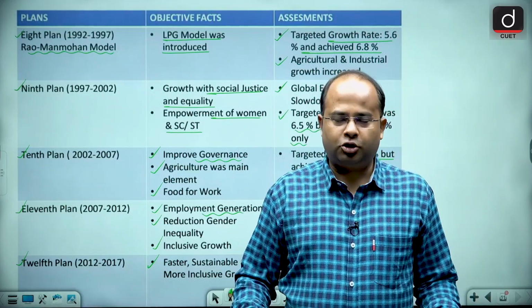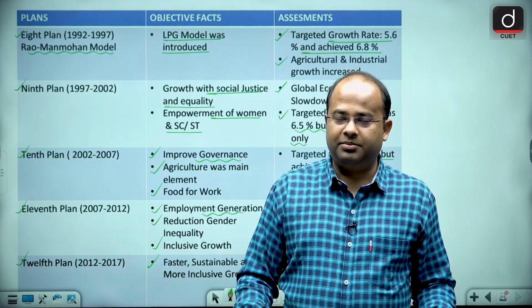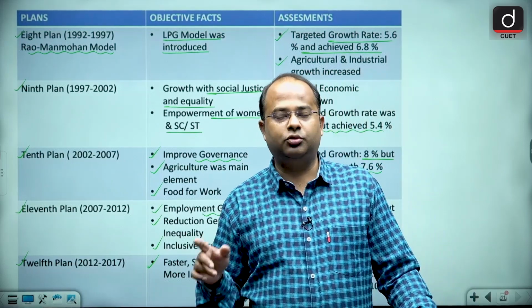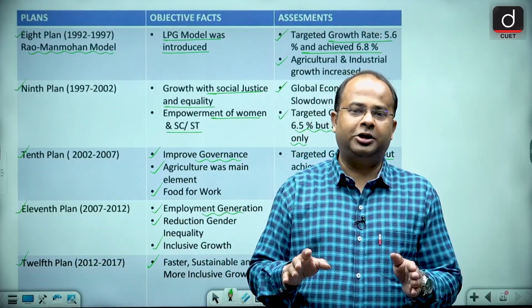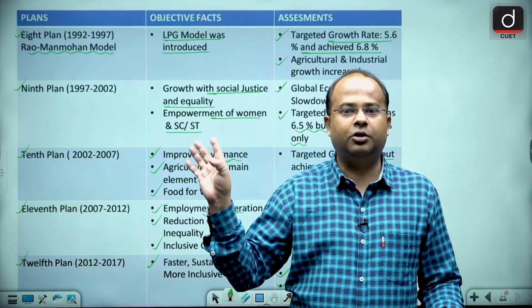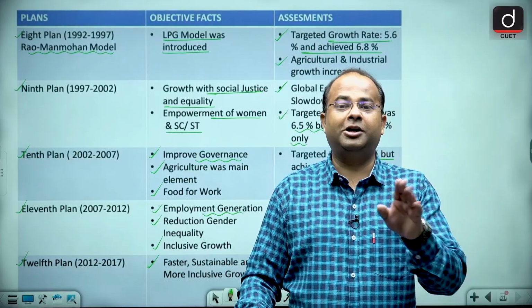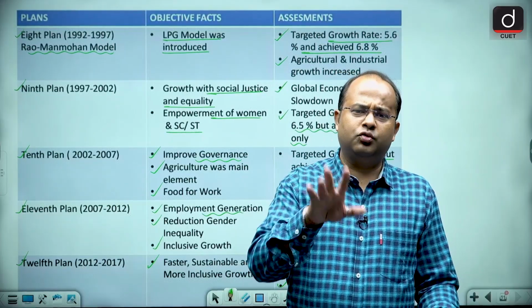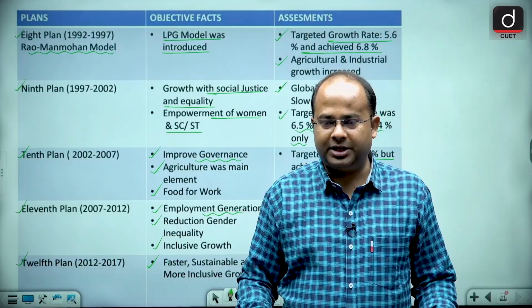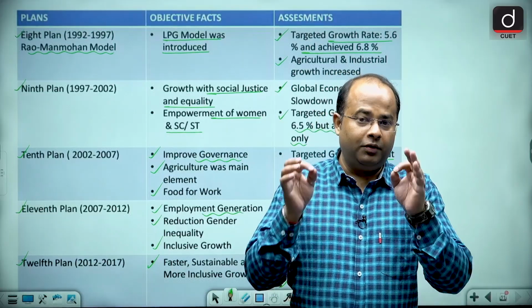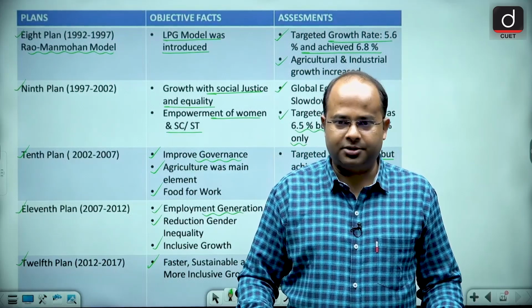So this was about the topic of planning in India. As I have told you, questions generally come from this topic in the general aptitude test. Last year, 3 questions out of 60 came from this topic only. Last year there were 60 questions, out of which you had to solve any 50, but this year all 50 questions are compulsory. So from this topic you will definitely find a question in your CUET UG general aptitude test.